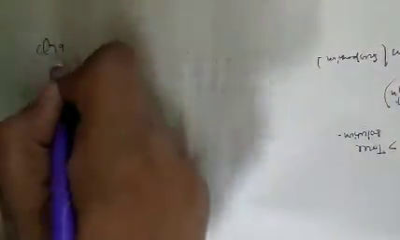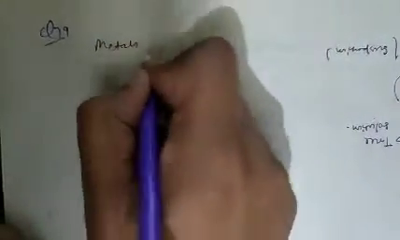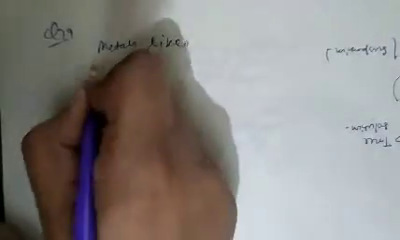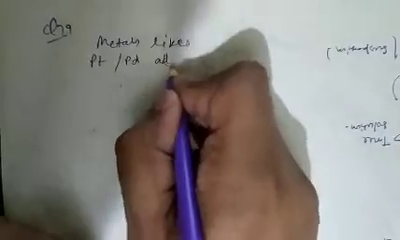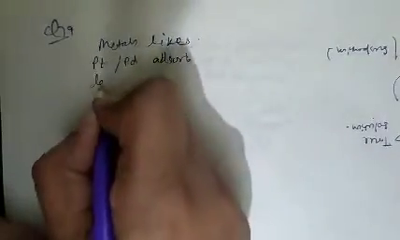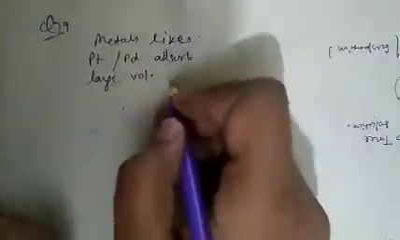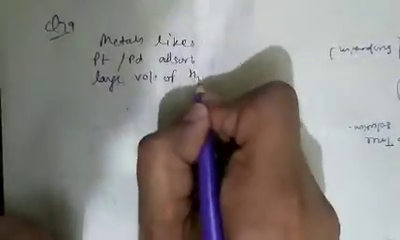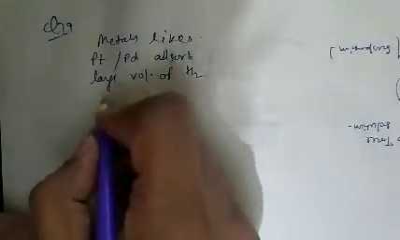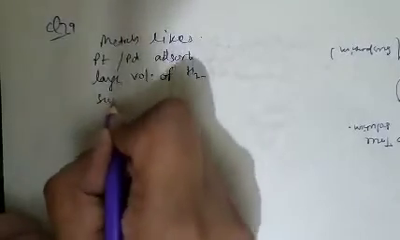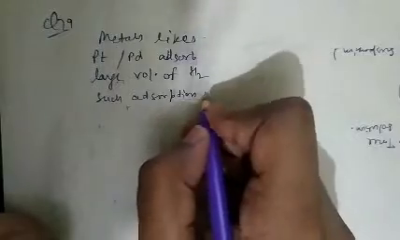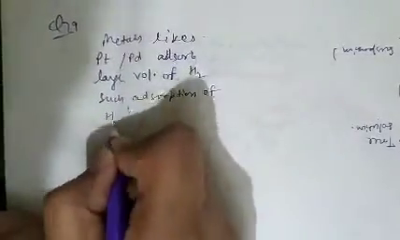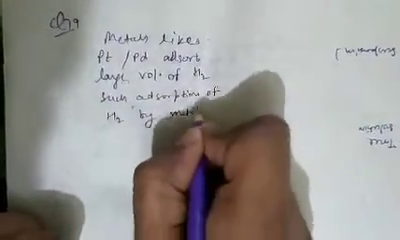See question number 79. As we know, metals like platinum and palladium adsorb a large volume of hydrogen. Such adsorption of hydrogen by a metal surface